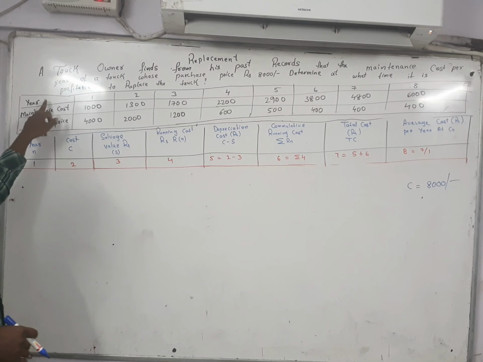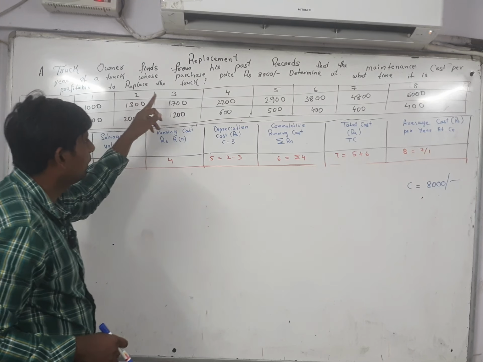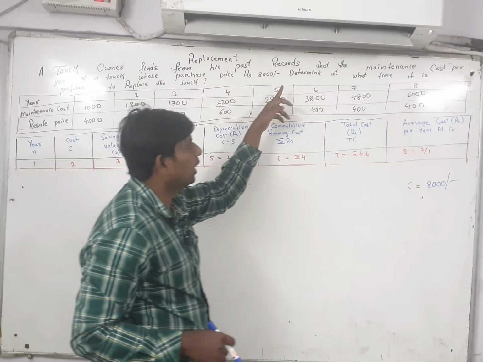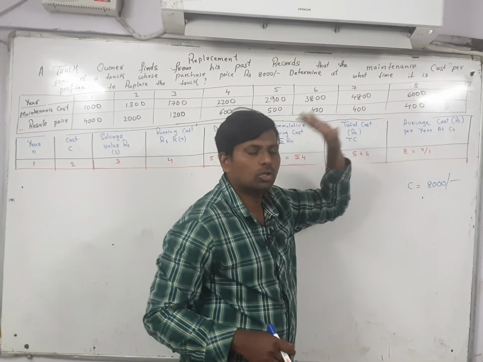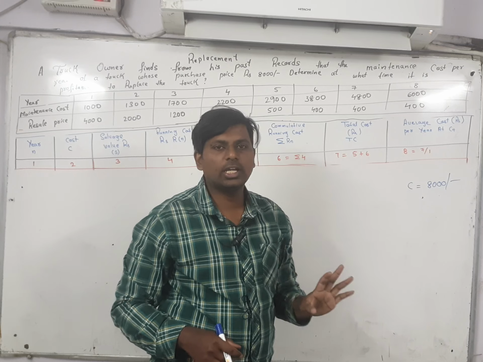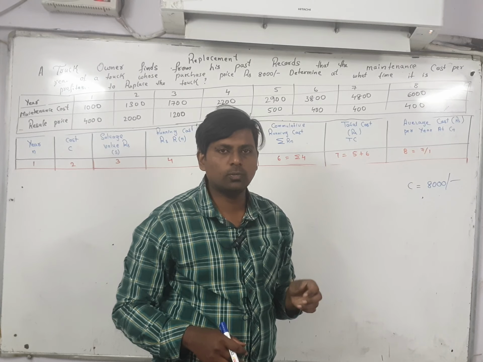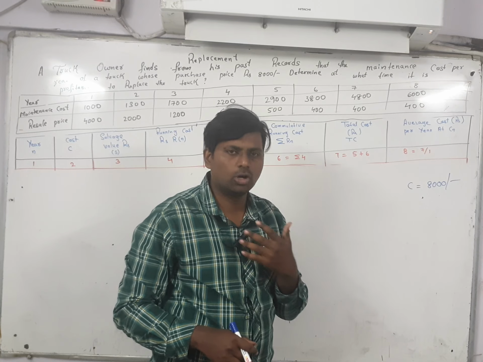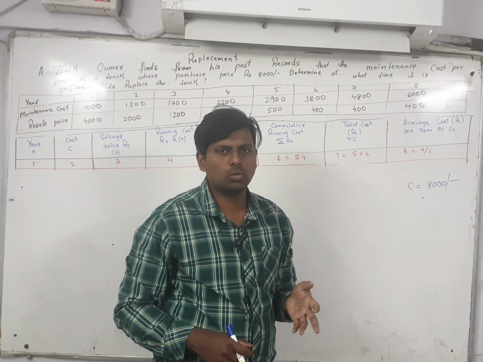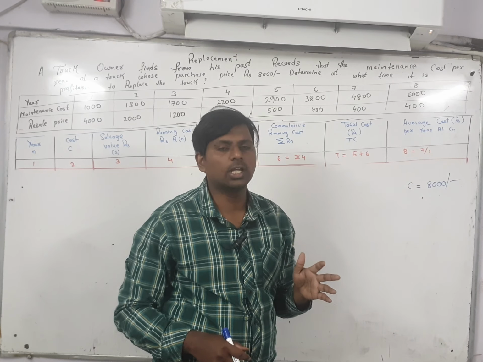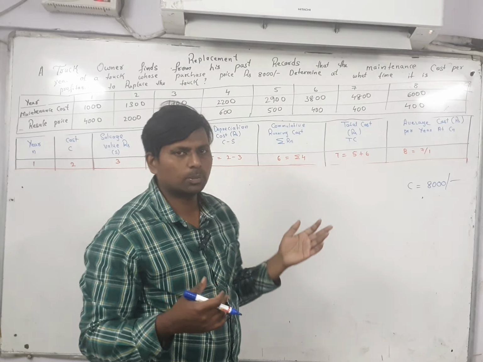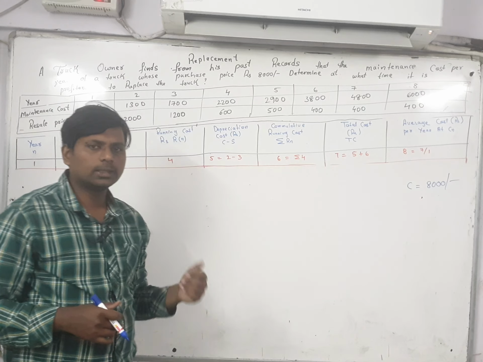So here the years are given: 1, 2, 3, 4, 5, 6, 7, 8. How many years are given in total? 8 years are given. It is not necessary that it will always be 8 years only. You can take 16, you can take 10. But if it is given in the question, you have to follow that only.